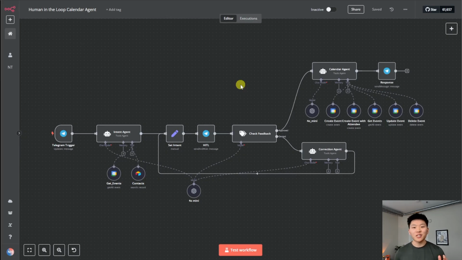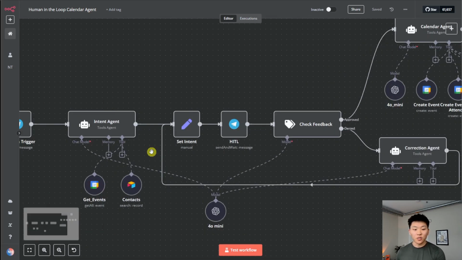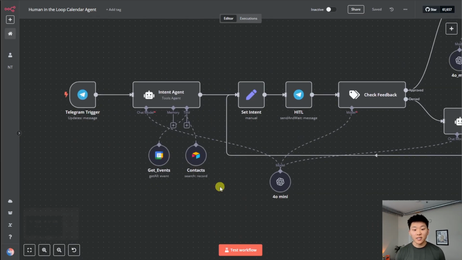Okay, so what did we just see in the demo? What happens is we're talking to our agent with Telegram, through a Telegram trigger, of course, and then we're feeding that into an intent agent. So what's going on inside this intent agent is it has access to our calendar using this tool called Get Events, and it has access to our contact database using this Airtable tool, which searches for records. So the intent agent's job is to take the user query from Telegram, search through events, search through our contact information, and then create an intent. This is what the human wants. It then sends the human the intent over to Telegram, where we're able to answer any clarification questions and also approve or basically deny the message.